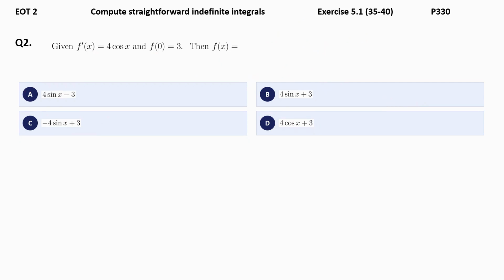Let's move on to question number 2. If you notice, f prime x and the initial condition are given, and you are asked to find f of x. Let's first integrate. 4 times the integral of cos x is 4 sin x plus c.